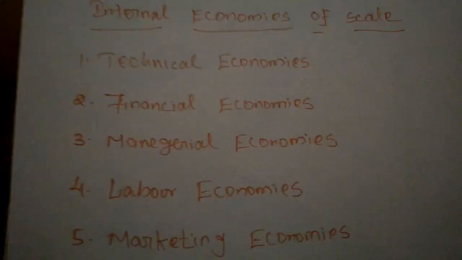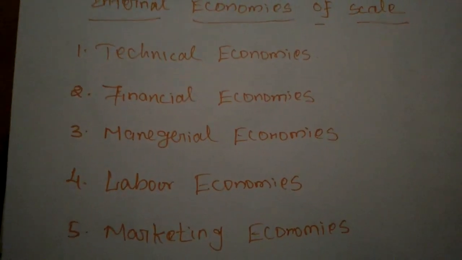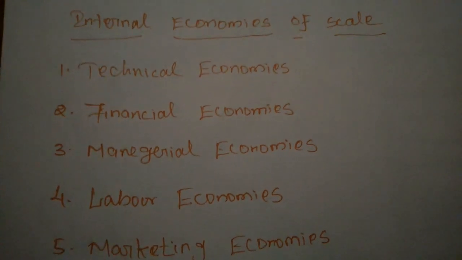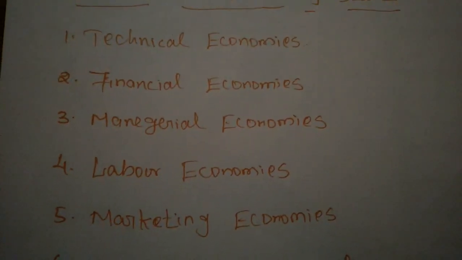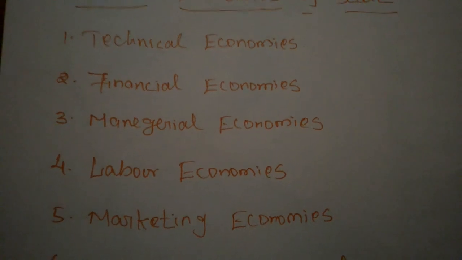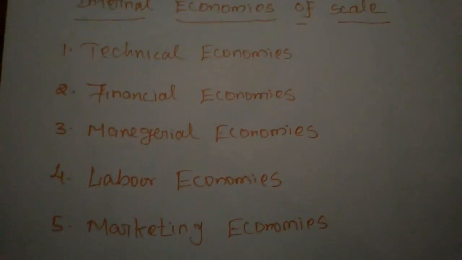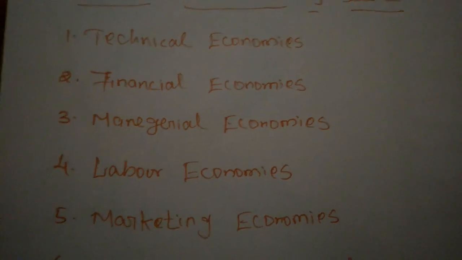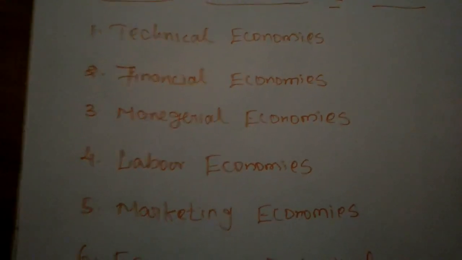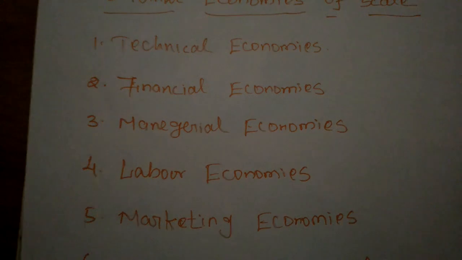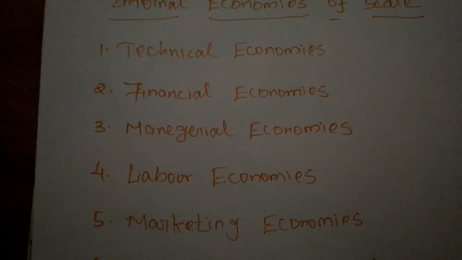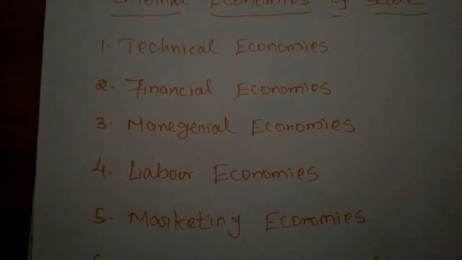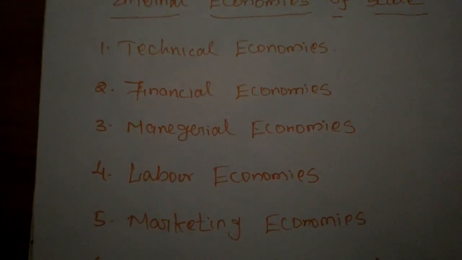In internal economies of scale, there are 5 types of economies. First one is technical economies of scale. When we are applying some technique for producing any commodity, we will get some advantages. That's called technical economies. When the size of the firm is large, a large amount of capital can be used, and there is a possibility to introduce up-to-date technologies. This improves the productivity of the firm.